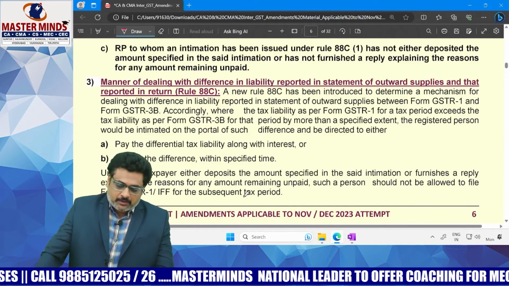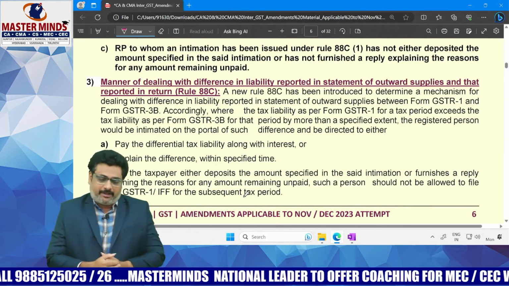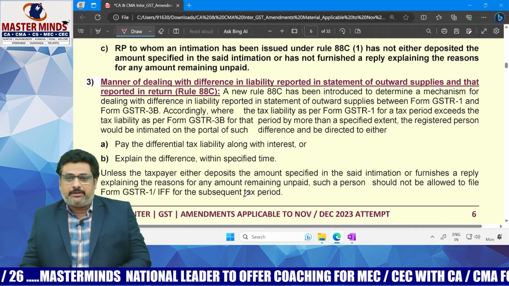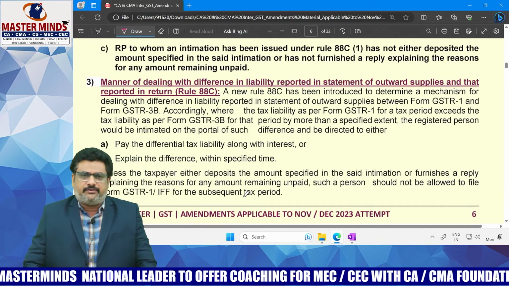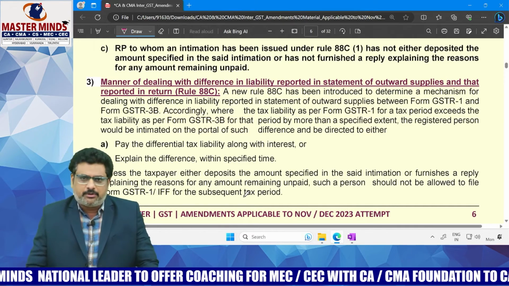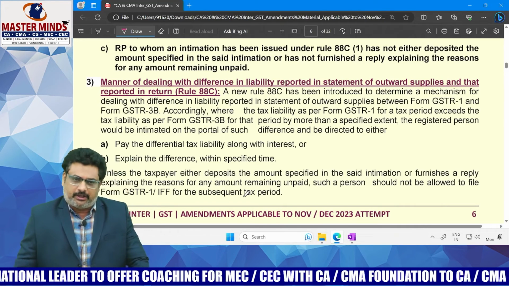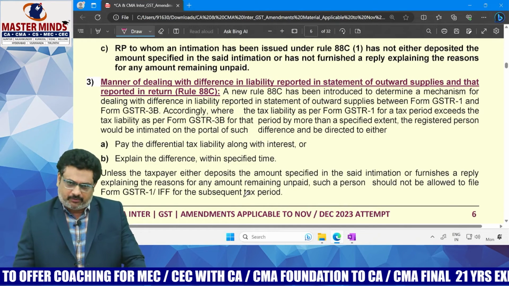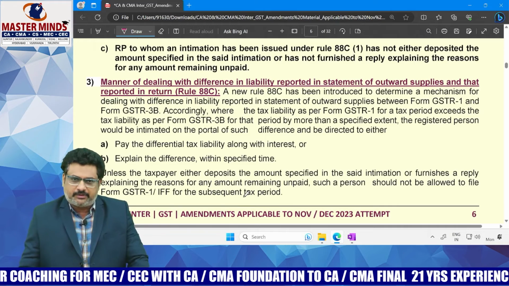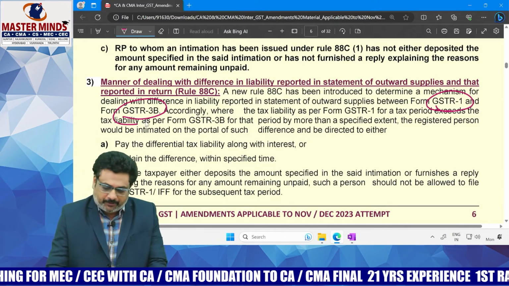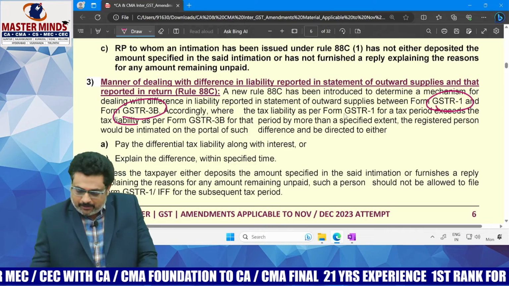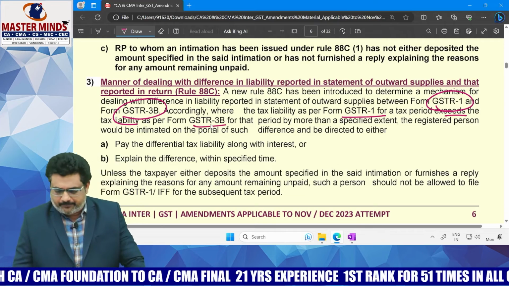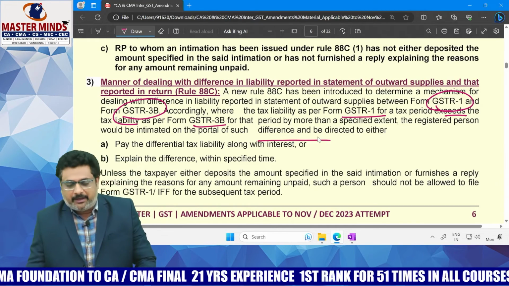There is one another new rule, rule number 88C. A new rule was created. Whenever there is a difference in the liability reported in GSTR1, that is the statement of outward supplies, and GSTR3B, based on which you will pay the GST, and the tax liability in GSTR1 is more than the tax liability in GSTR3B, then that difference will be intimated to the concerned registered person.